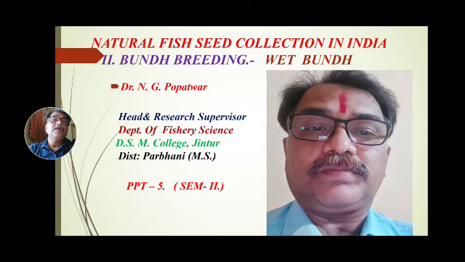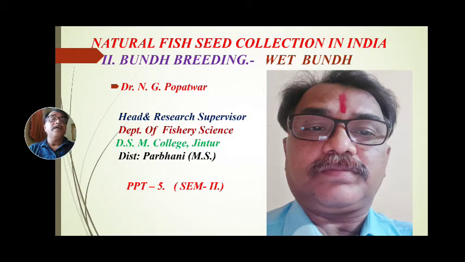With these different natural fish seed collection parts, in the last part we have discussed what is meant by bandh breeding, and how fishes spawn and breed in confined water. Fishes that breed in natural water are the first category, and those fishes that do not breed in natural water are the second category.